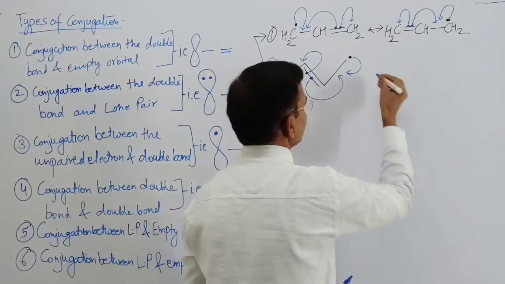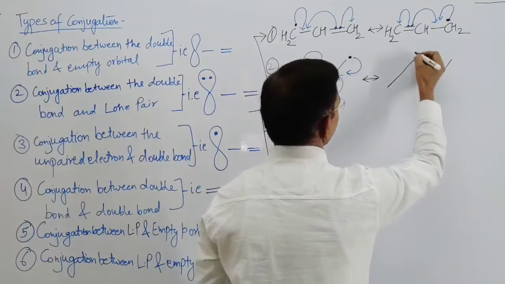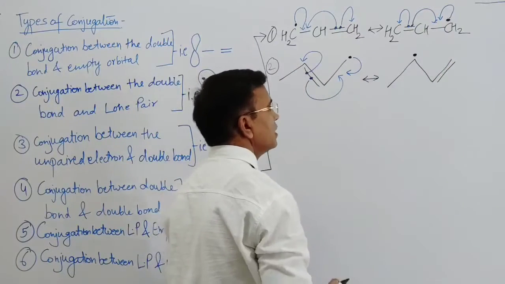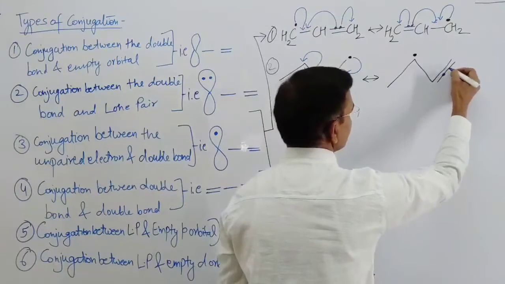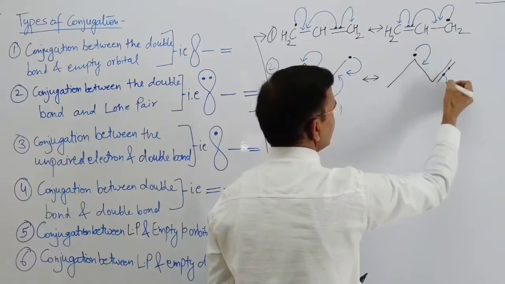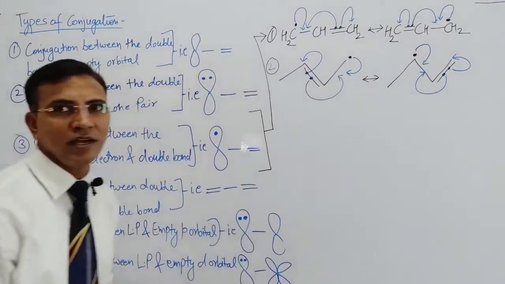And the structure formed is unpaired and double bond. Now again 2 electrons are there, one moves this side, this moves again this side, and this to this side, right?